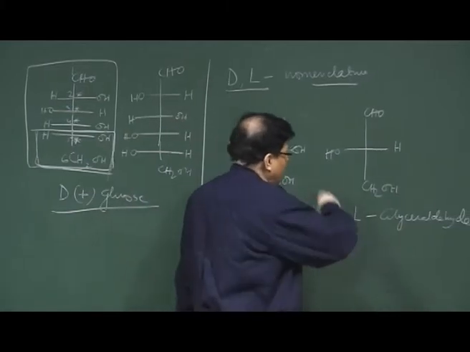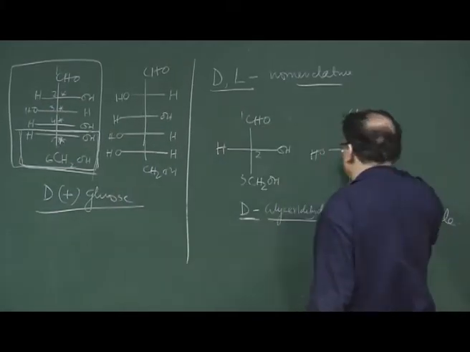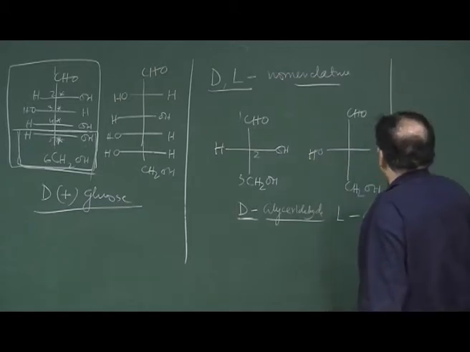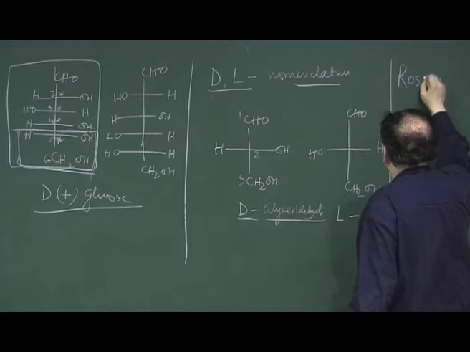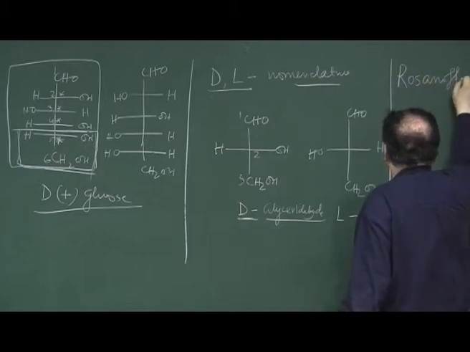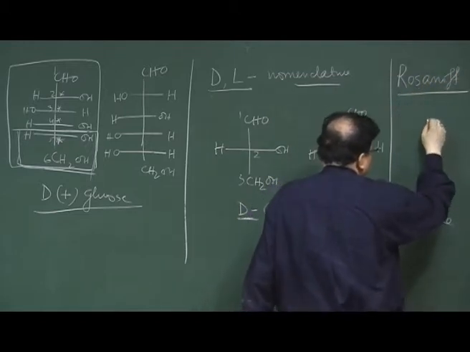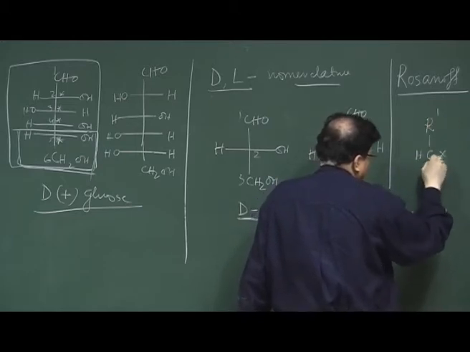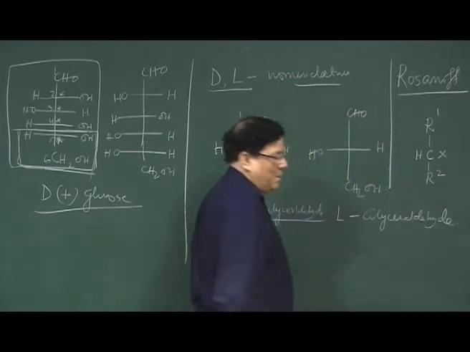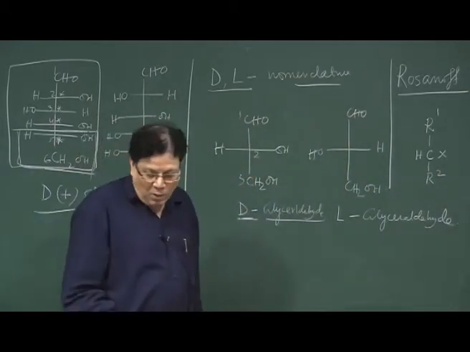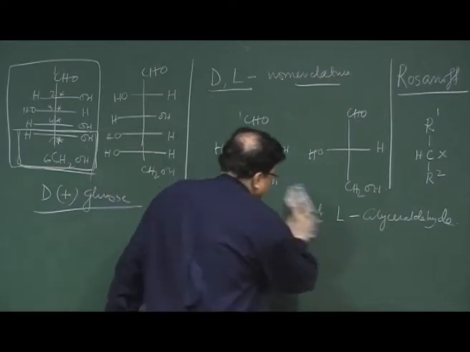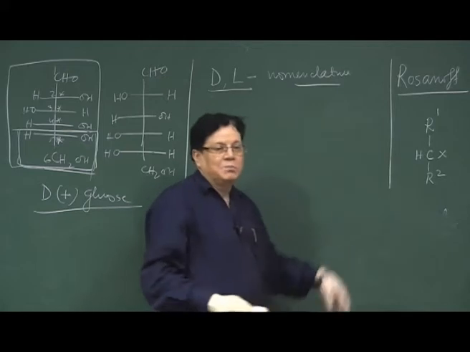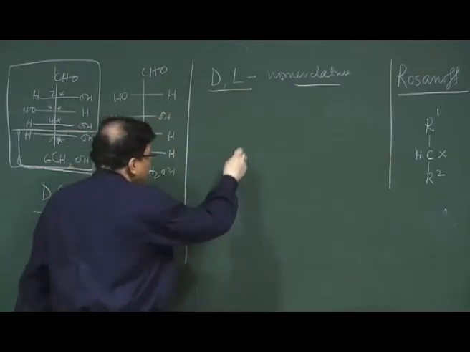It was extended to other systems. There was a scientist, Rozanov, who gave some rules. He said that if you have a compound like this, R1 C H X and R2, and suppose I ask you to write the L configuration of this, then how do you write it?